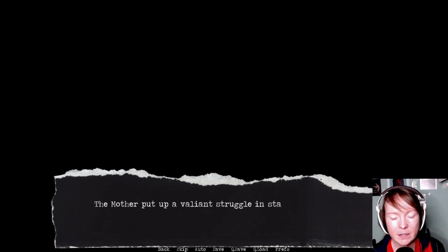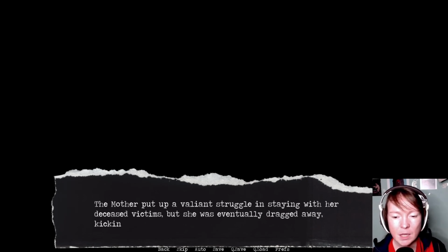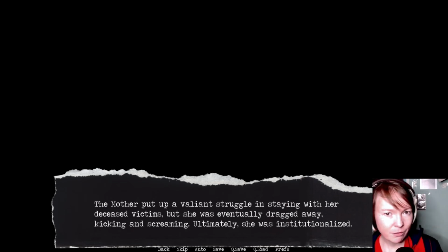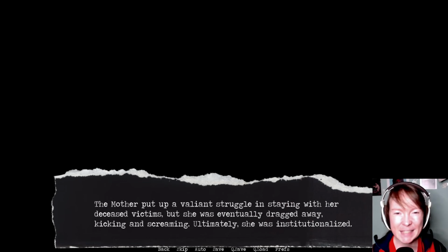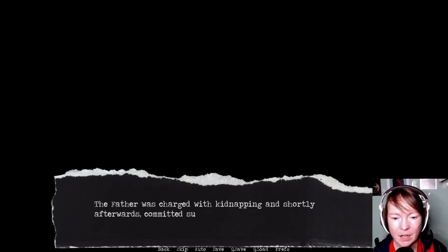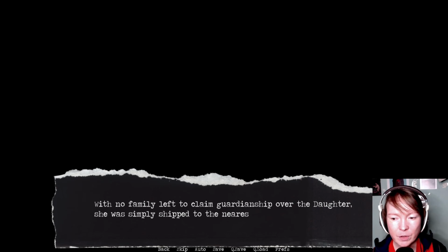The mother put up a valiant struggle in staying with her deceased victims, but she was eventually dragged away, kicking and screaming. Ultimately, she was institutionalized. Yeah, but damn, that poor neighbor kid, you know, I mean, he didn't do anything wrong. I mean, neither did the son, you know, obviously. The father was charged with kidnapping and shortly afterwards committed suicide in prison. No one would mourn his death. Gee. With no family left to claim guardianship over the daughter, she was simply shipped to the nearest orphanage. Damn, that's a happy ending, I guess.